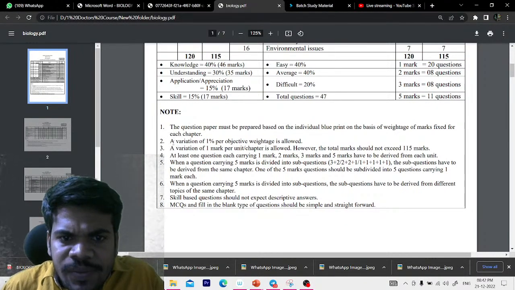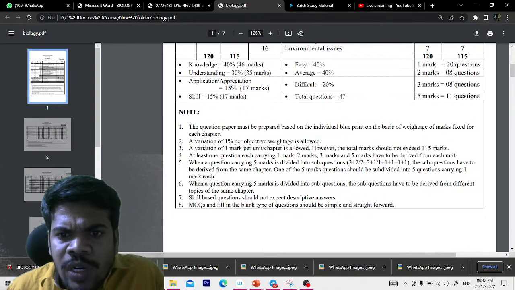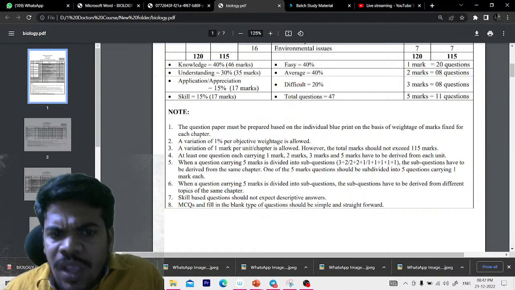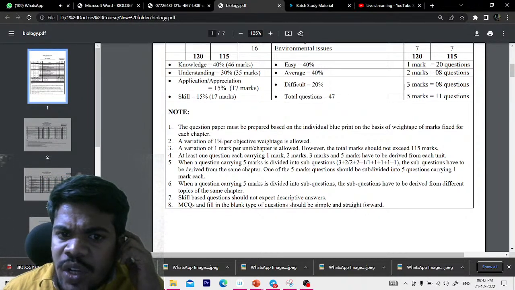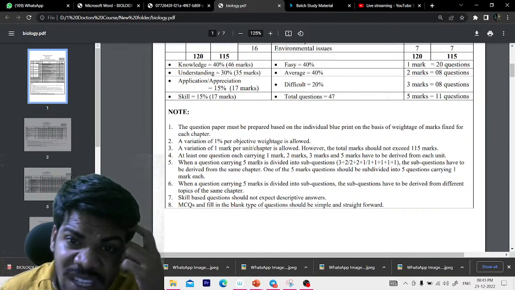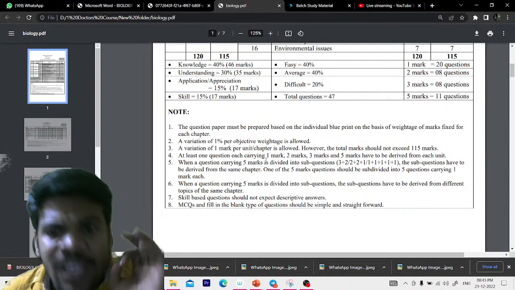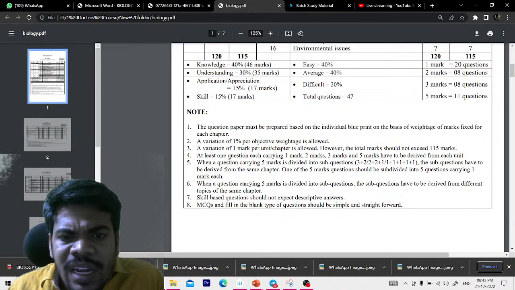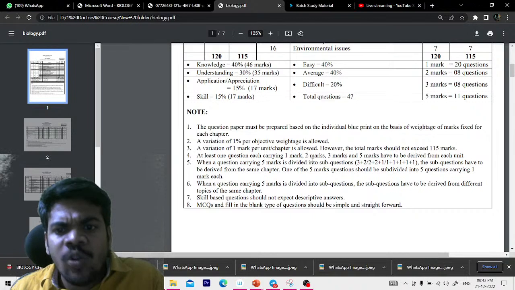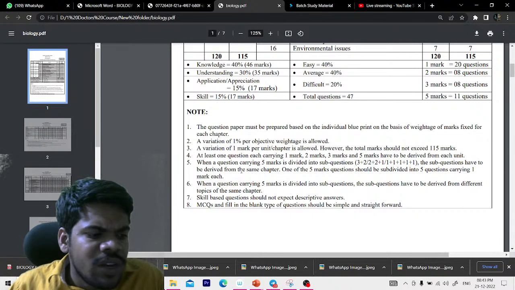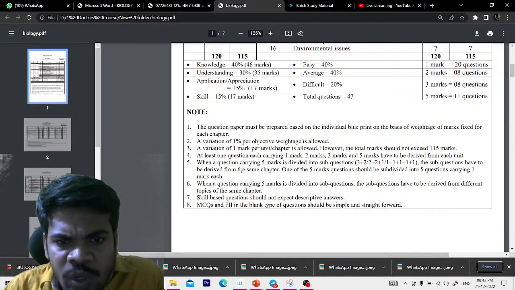Okay. Next, a variation of 1% objective weightage is allowed. A variation of 1 mark per chapter is also allowed. That means from every chapter definitely 1 or 2 questions are there in each and every section. The total marks should not exceed 115 marks. At least one question each carrying 1 mark, 2 marks, 3 marks, and 5 marks has to be derived from each unit. From every unit there are 1 mark questions.